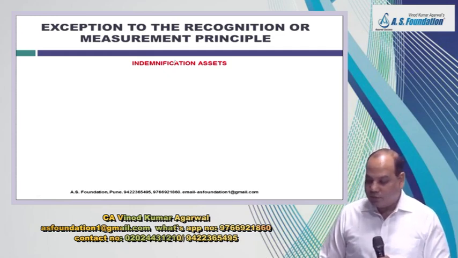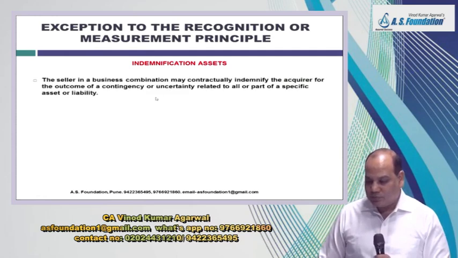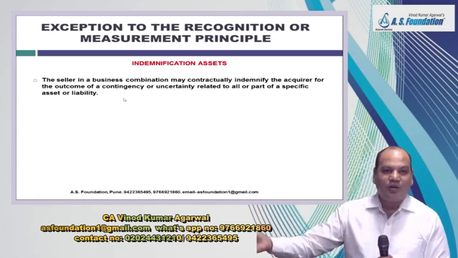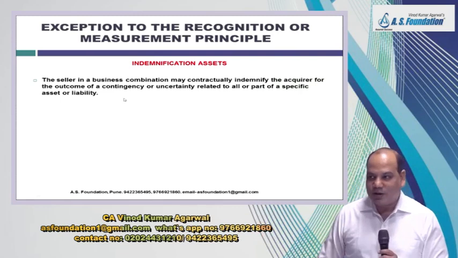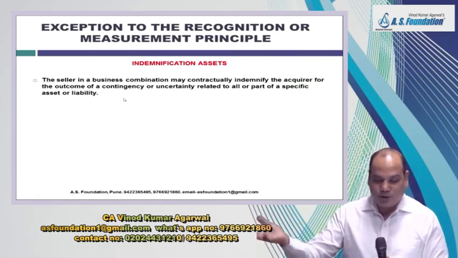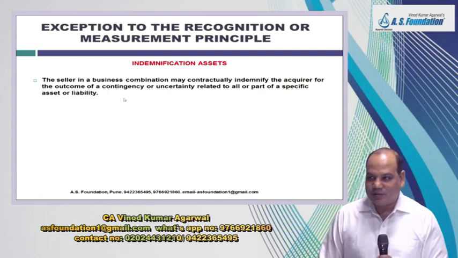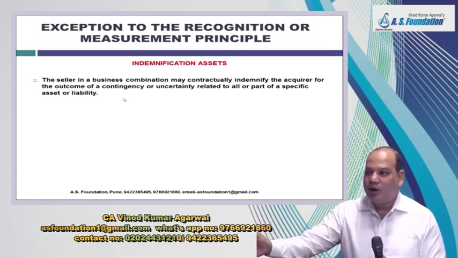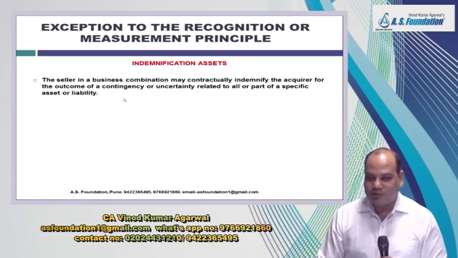Now, in case of business combination, there is a serious risk. You are acquiring assets and liabilities of another entity. You have also taken over their contingent liabilities. But then you are worried, I don't know what can happen in future. With respect to some assets or some liabilities, you are not sure. There may be a debtor, but you don't know whether he'll pay or not.